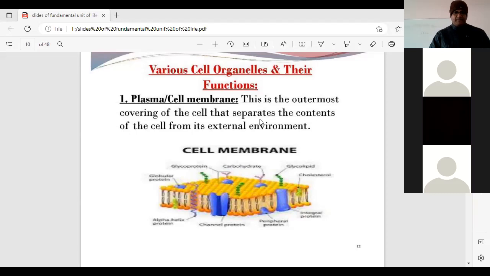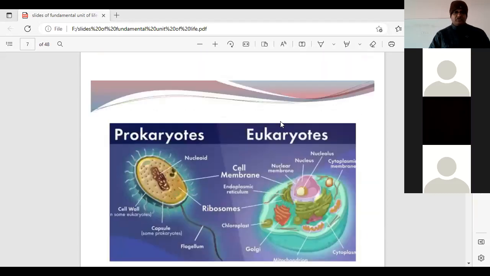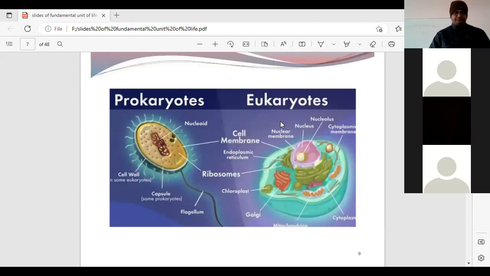Here, students, let me show you once again. Are we able to see this diagram? This is the cell membrane or the plasma membrane, the external boundary. In the plant cell, the plasma membrane is also surrounded by another boundary which is called the cell wall. So definitely the cell membrane is the outermost covering of the cell.